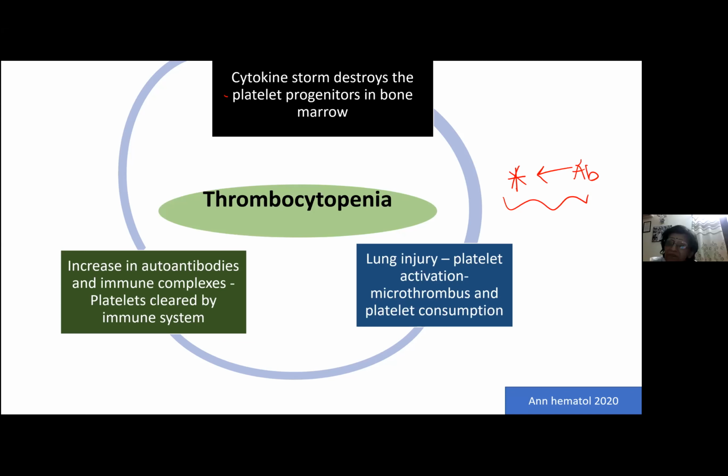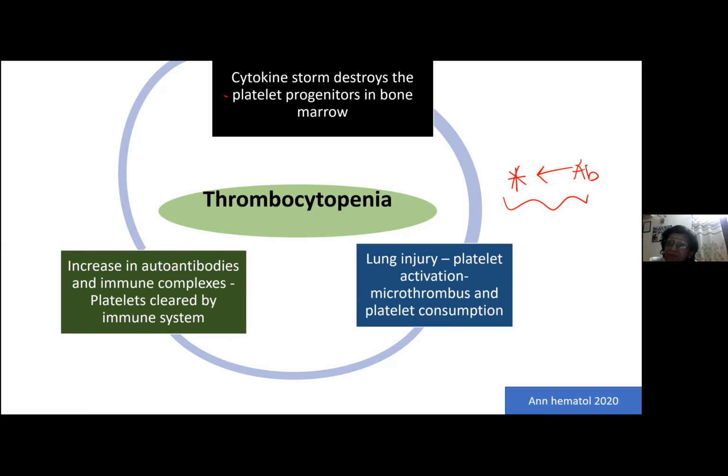So if somebody asks you what is the cause of thrombocytopenia in COVID, remember, not only is production decreased, but destruction is also occurring in the periphery. Due to lung injury and immune complexes, destruction is occurring, and cytokine storm is also destroying the progenitors in the bone marrow.